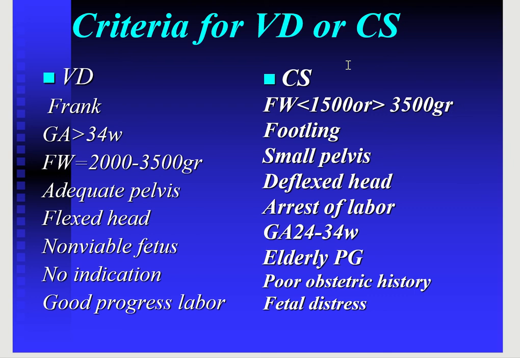In case of a footling breech, a small pelvis, hyperextension or deflexed fetal head, poor progress of labor, any risk of prematurity, an elderly primigravida, poor previous obstetric outcomes, or risk of fetal distress, in all these cases cesarean section is the choice in breech presentation.